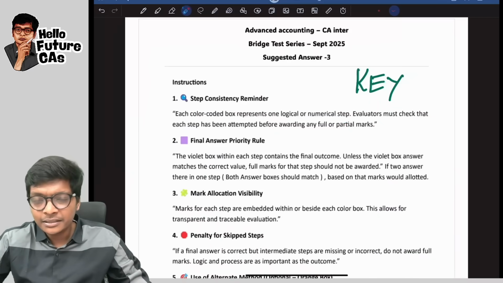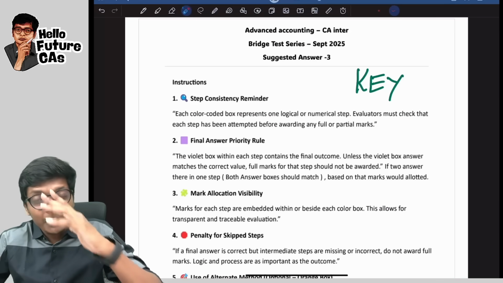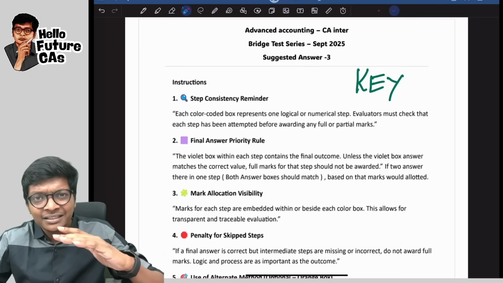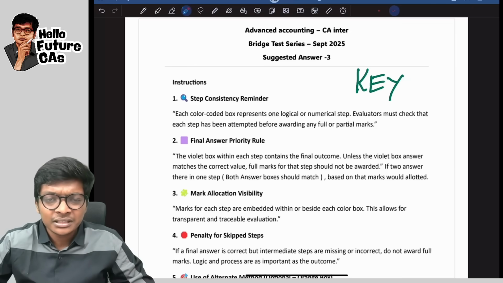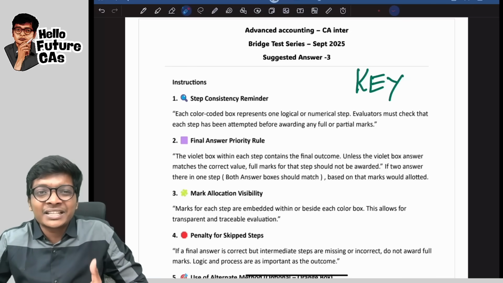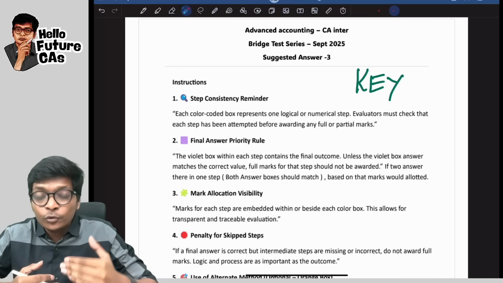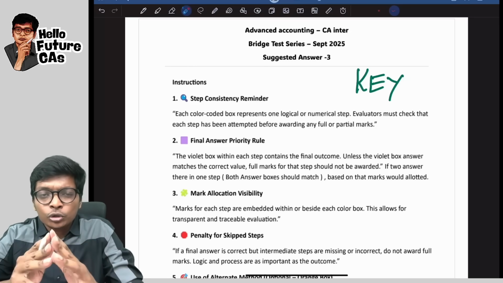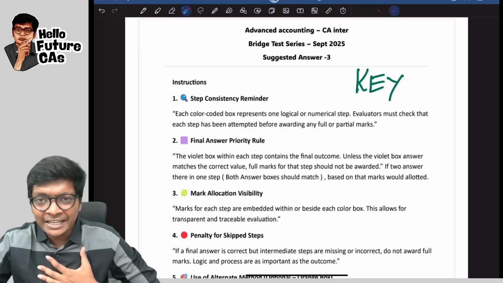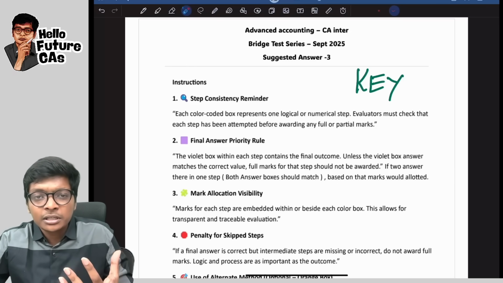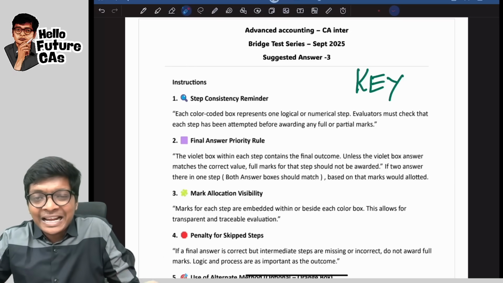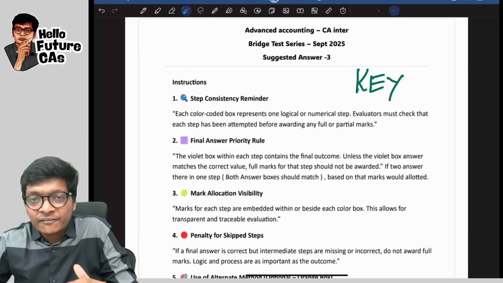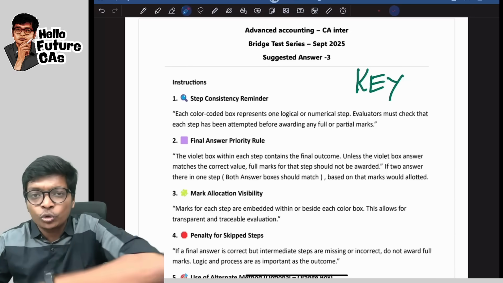So what I did, long back, when I used to evaluate CA answer sheets, I used to get a copy of the key, but we can't retain the key. We have to give it back, and we are not supposed to reveal the key on social media. So with my knowledge, we recreated how the ICAI key will look like. Let me show you here.